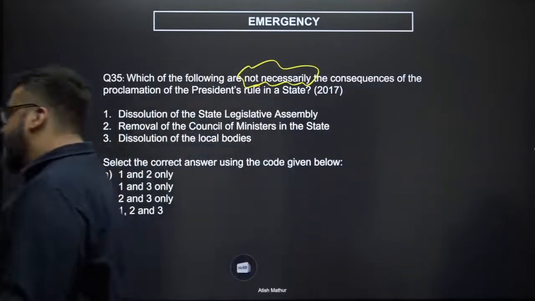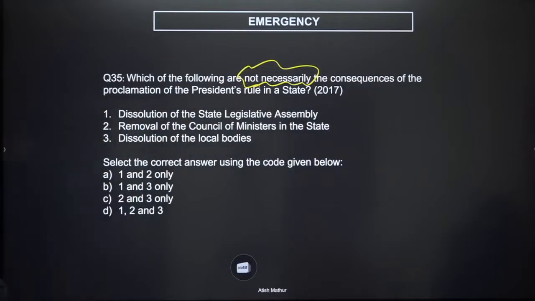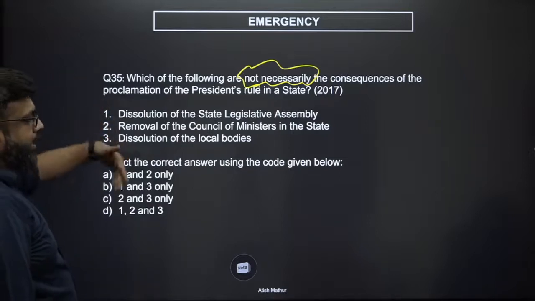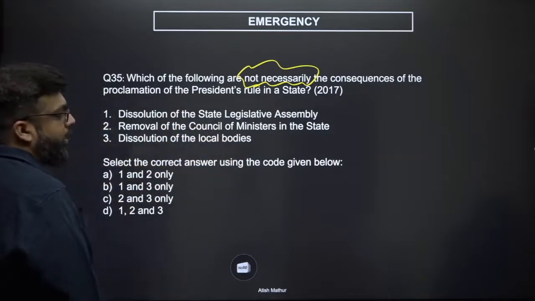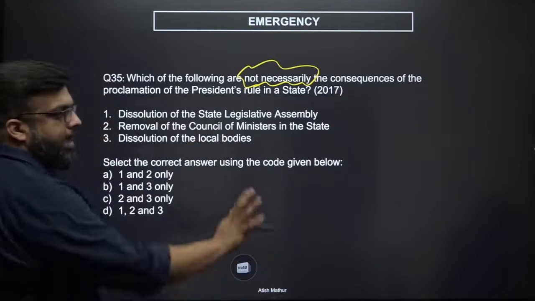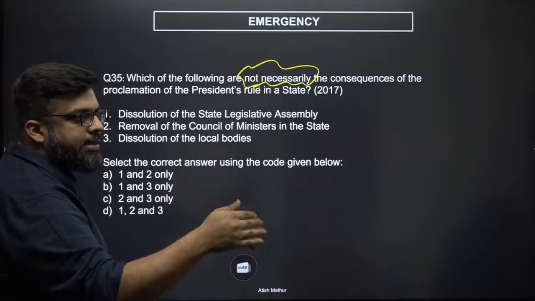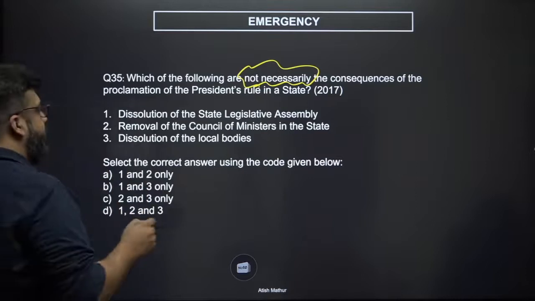Because this is strictly under the aegis of the state government, right? So this cannot be the case. That is what we might think. That is not necessary. So definitely it does not lead to the dissolution of the local bodies. It's not going to necessarily affect Gram Sabha dissolution.